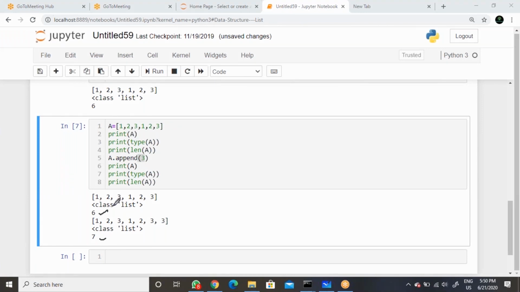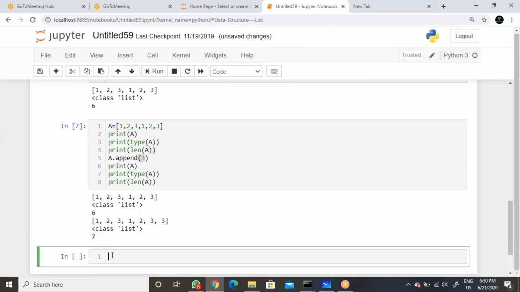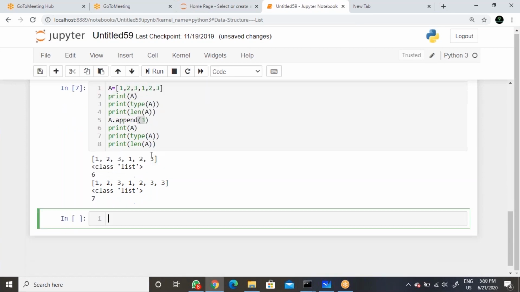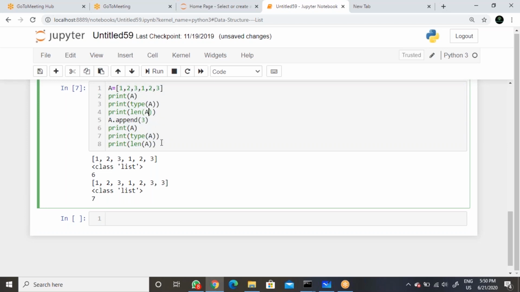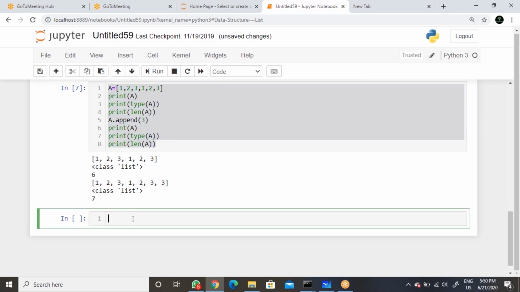So what is the mutability concept here? Whatever the object, if it accepts any modification, either appending, updating, or deleting, then that data structure can be called a mutable object. So list is mutable. We can do a lot of things, but what we need to understand is whether it is accepting duplicates or not, which is important here. You can try to delete also, same thing.